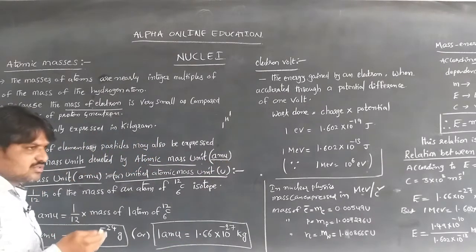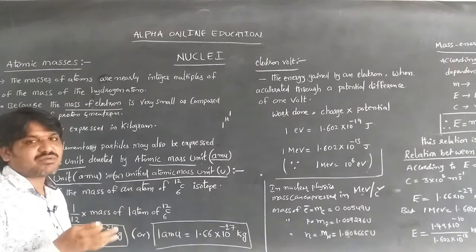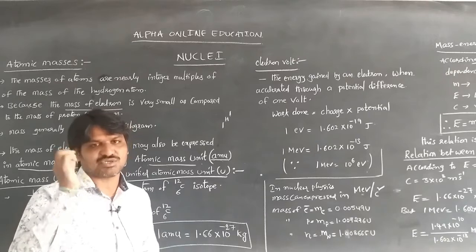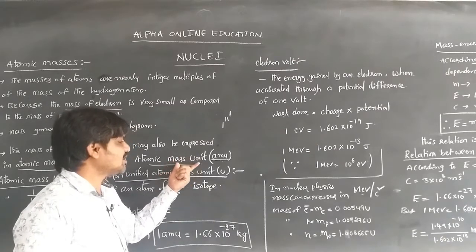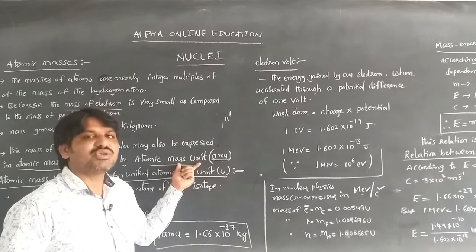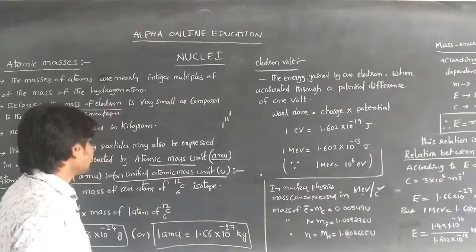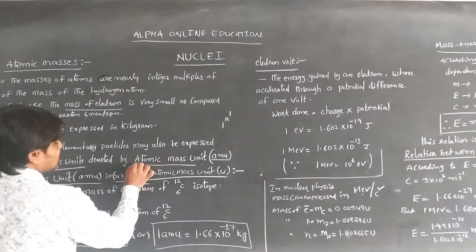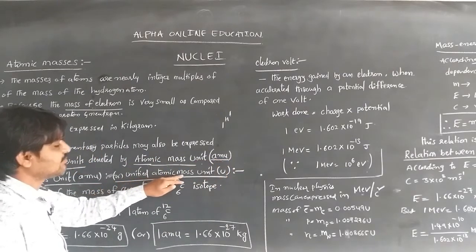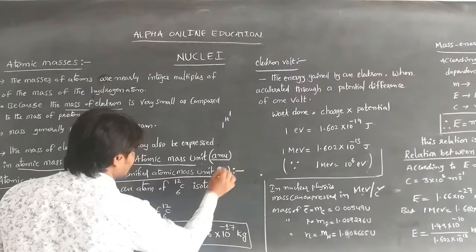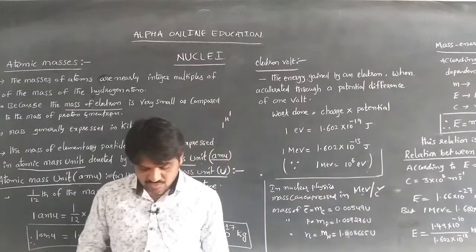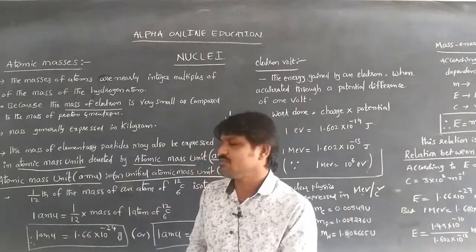Now let us see what an atomic mass unit is. It is simply called the unified atomic mass unit, denoted by u. What is meant by the atomic mass unit, and what is its value?